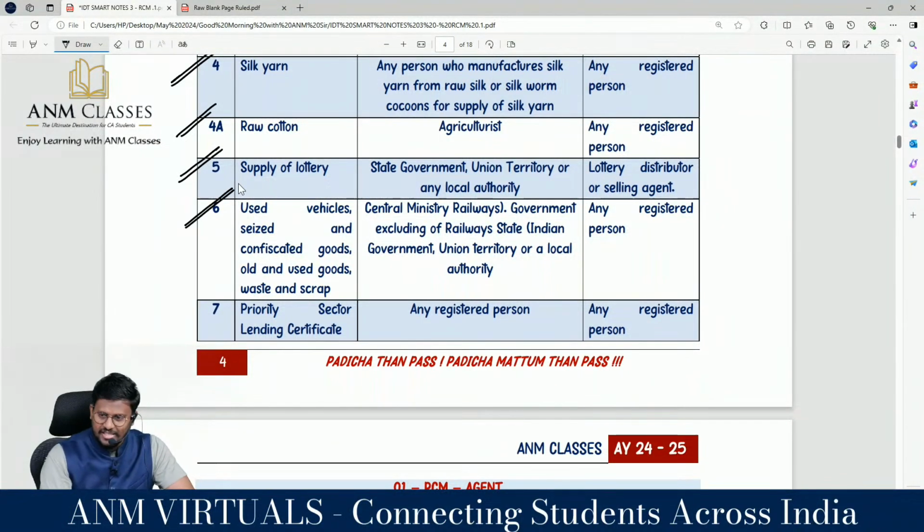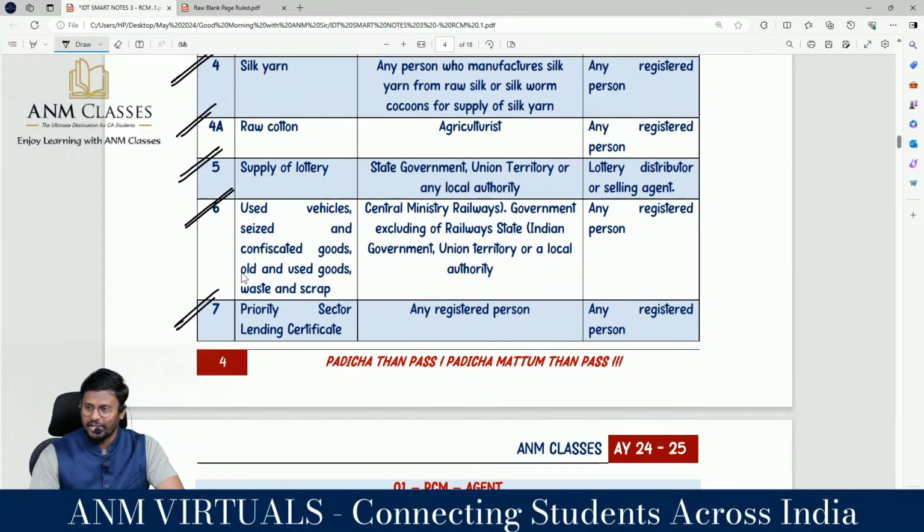Used vehicles, that is second-hand. Seized and confiscated goods, old and used goods, waste and scrap, supplied by the Central Government, Ministry of Railways or state government, union territory or a local authority, to any other registered person. So the registered person situated in the taxable territory is the person liable to pay GST.